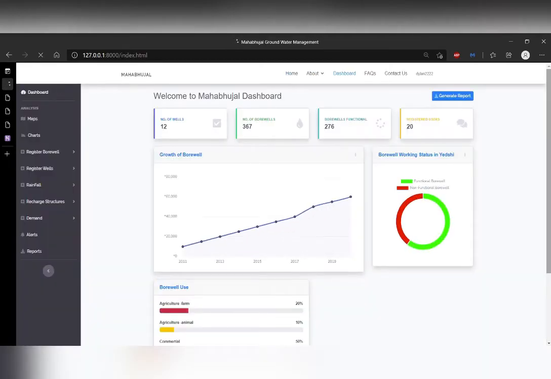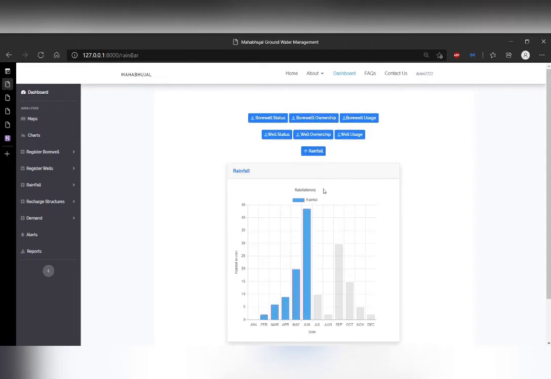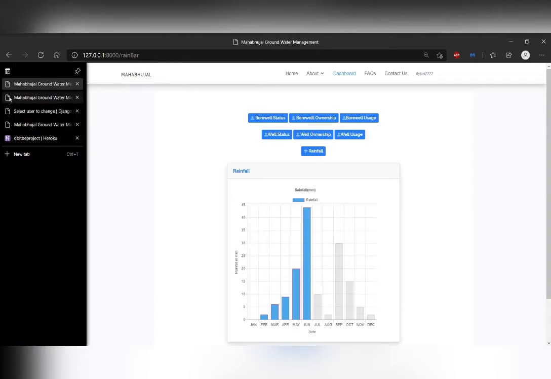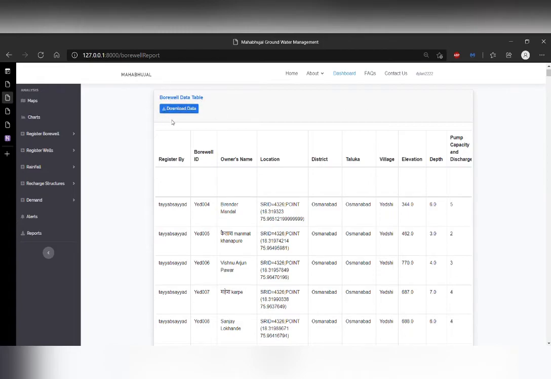Our dashboard is where we display all the important statistics we've received from the volunteers in the field. The chart section shows a few details about borewell and well status, ownership, and borewell usage and well usage as well. As you can see, we have different types of charts ranging from donut charts to pie charts to bar graphs. All the data is dynamic and is taken from our backend. The report section of this page gives us an option to download all the data that we have in our backend, which might be useful for other people who are using the site.